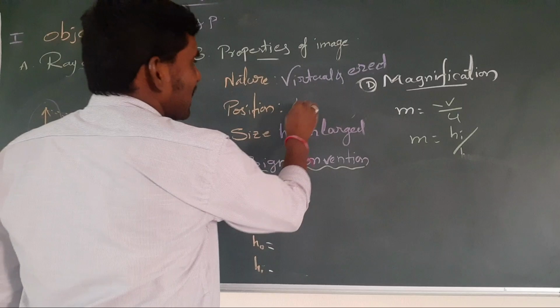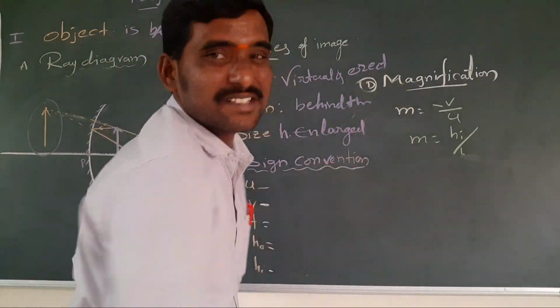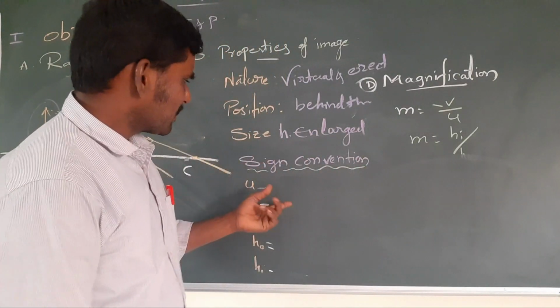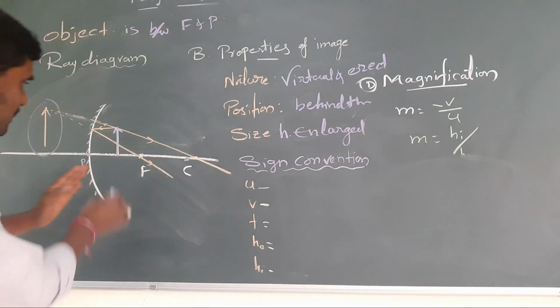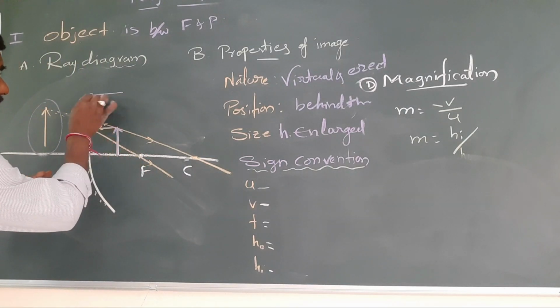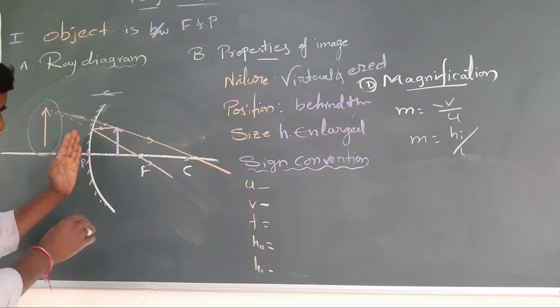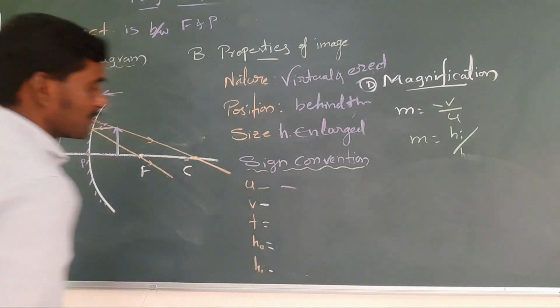Position is behind the mirror, or inside the mirror. Highly enlarged it is. Sign convention, once you see: first, object distance. Incident ray, this is the incident ray going. This is the pole, we have to measure the object distance from here to there. Incident light is going like this, so it is negative, opposite.